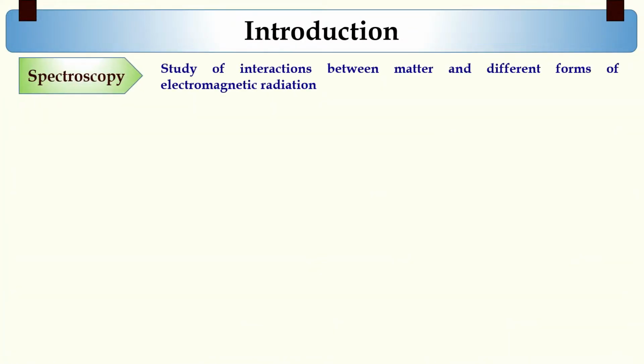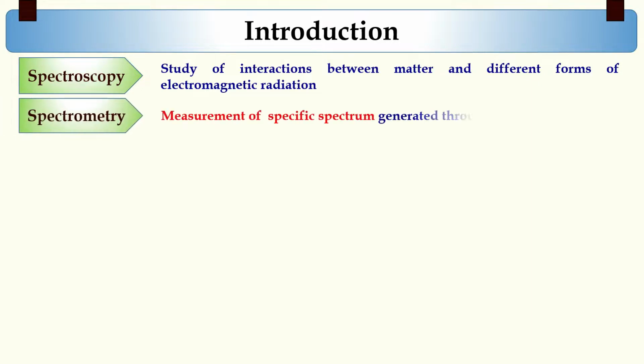Before moving to the practical session, we should learn some basic theories of atomic absorption spectroscopy. Spectroscopy is the study of interactions between matter and different forms of electromagnetic radiation as a function of wavelength or frequency of the radiation. When practiced to quantitative analysis, the term spectrometry is generally used, which basically deals with measurement of specific spectrum.